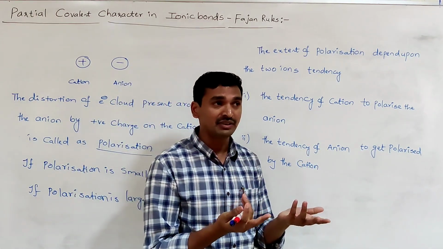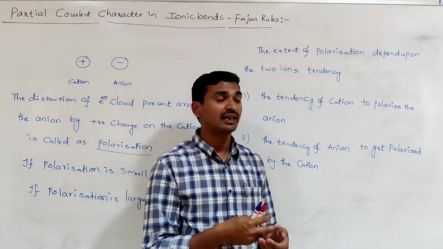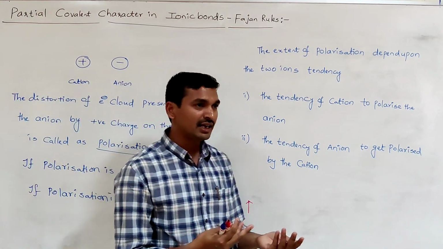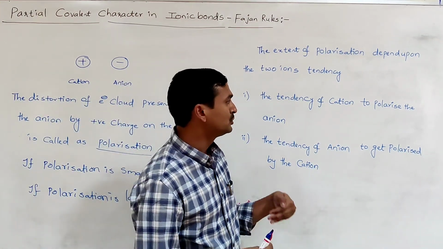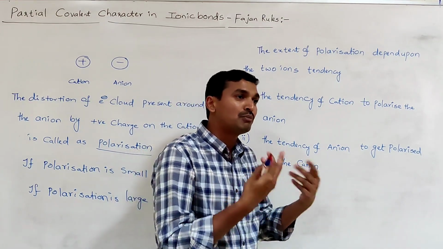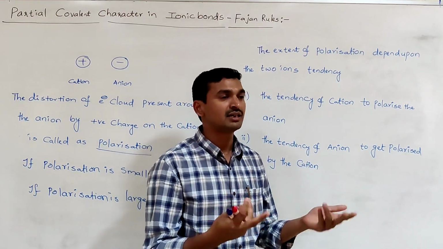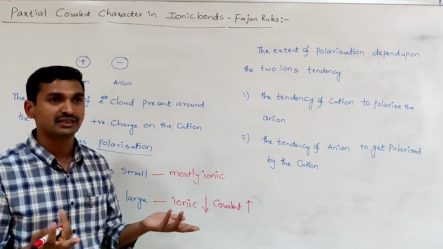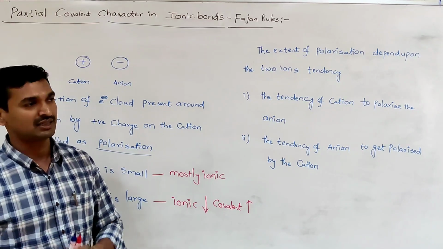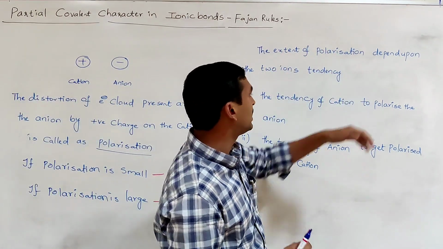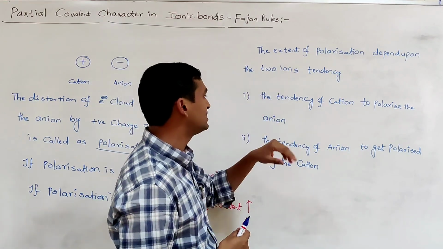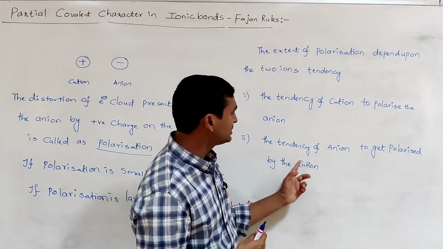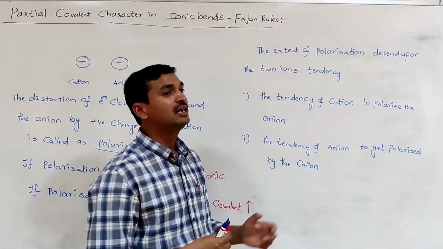Suppose the anion has less tendency to be polarized by the cation; in that case the polarization is small. But if the ions have the tendency to polarize as well as to get polarized, the polarization is large, so the ionic character decreases and the covalent character increases. That's why we say the extent of polarization depends upon the two ions' tendencies: the tendency of the cation to polarize the anion, and the tendency of the anion to get polarized by the cation.